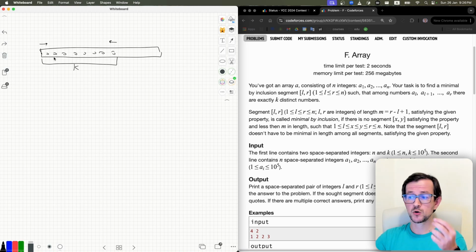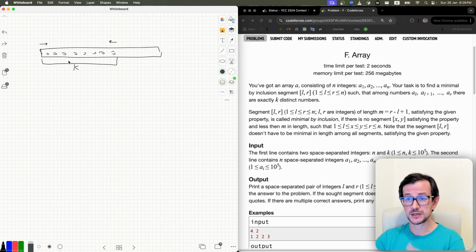So you can remove elements and still check how many different elements you have. You can maintain a map of counters. For each element you count how many of them you have, and then you can carefully track how many different elements you have in your set. It's possible, but it can be solved more easily.